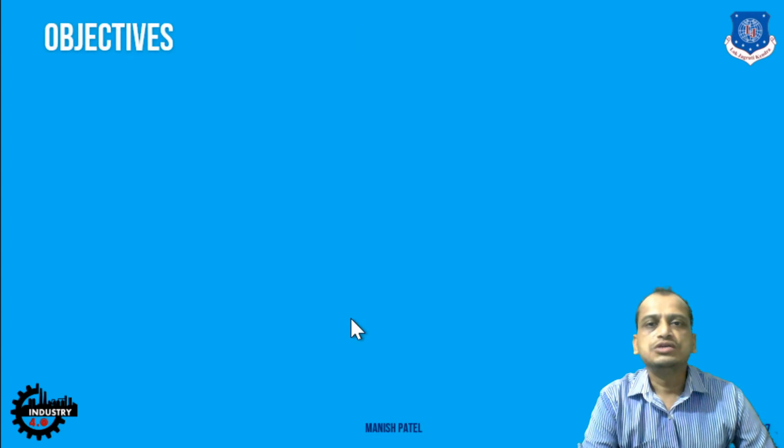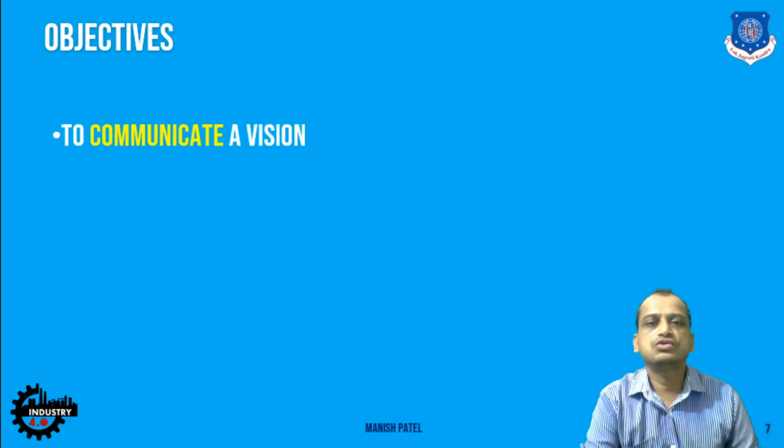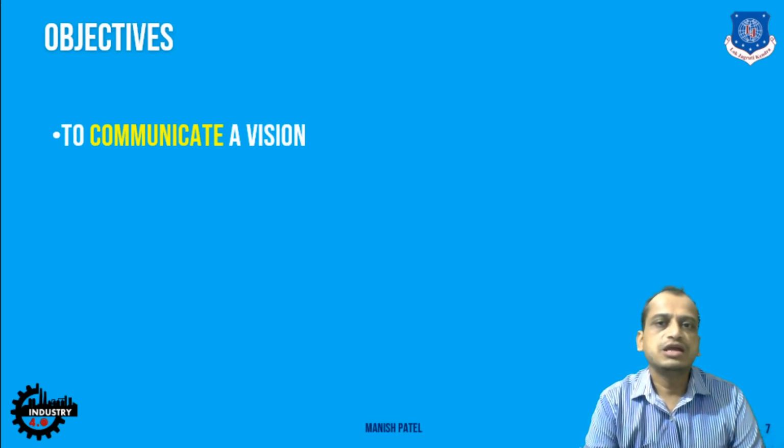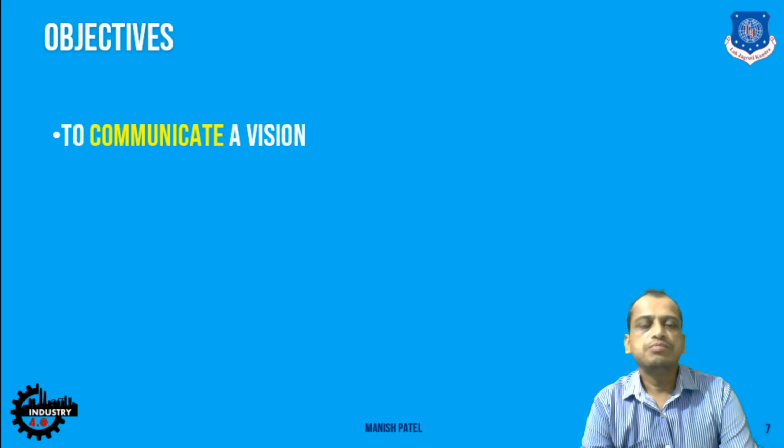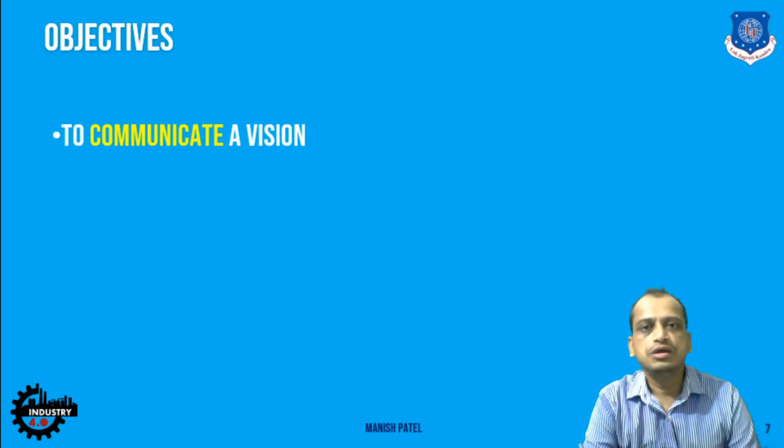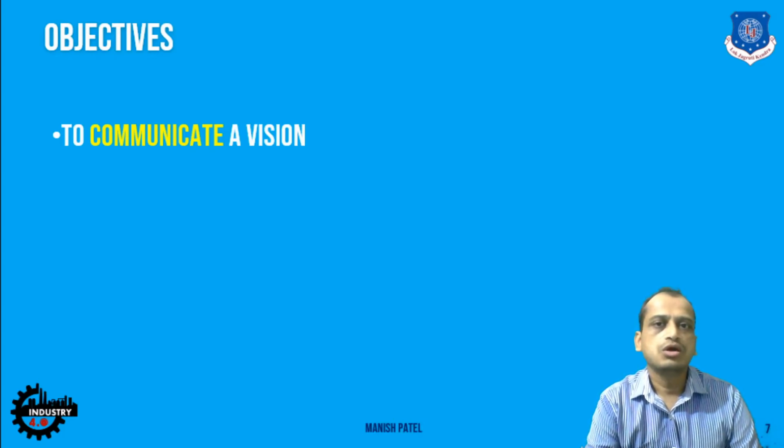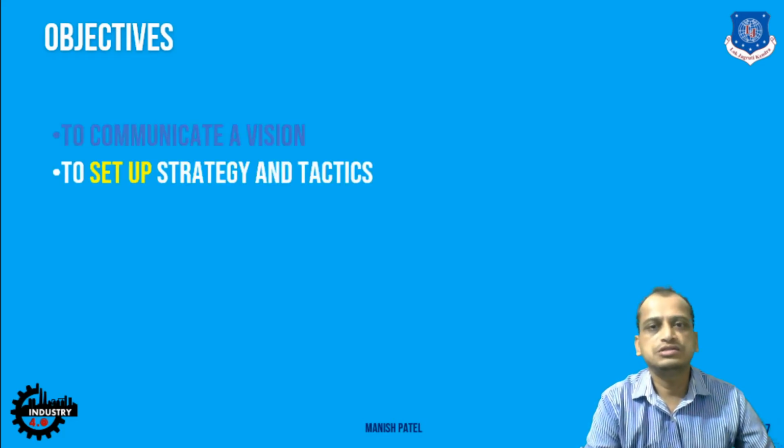Then you have the objectives. What are the key objectives the company is looking for when they are developing a roadmap? First of all, you can easily communicate vision. In the previous slide, looking at the technology roadmap format, you might see what the company wants to achieve in the future. So you can easily communicate vision to the stakeholders with the help of this technology roadmap. That is the first one.